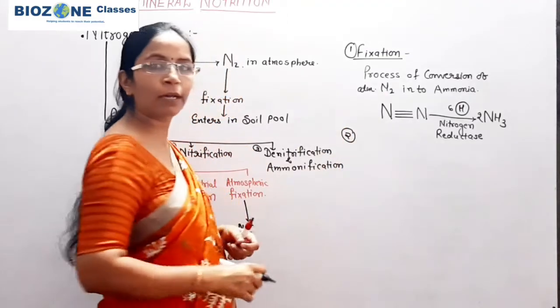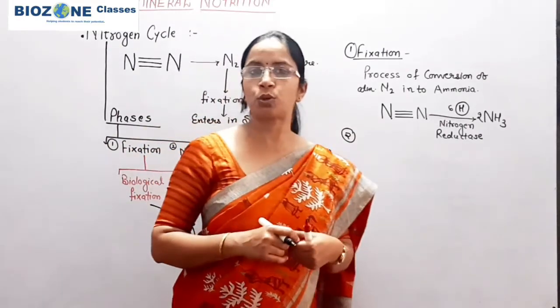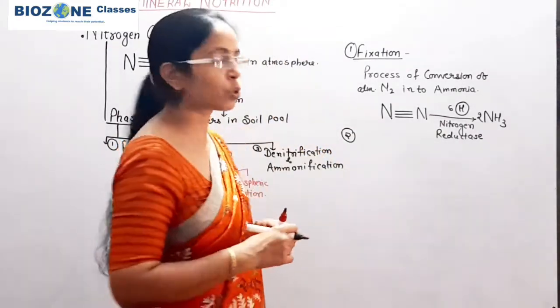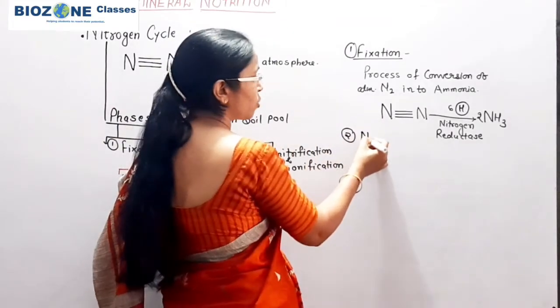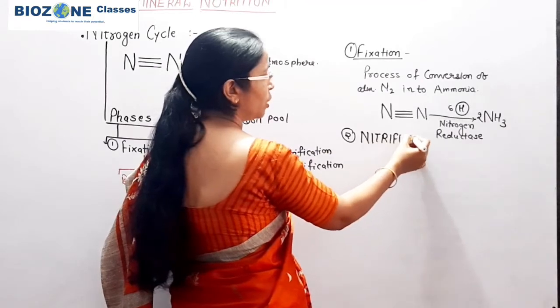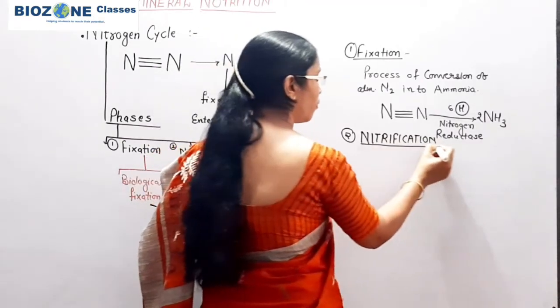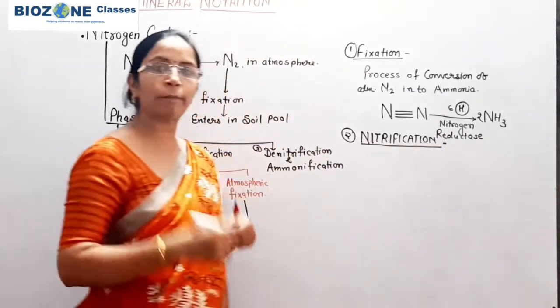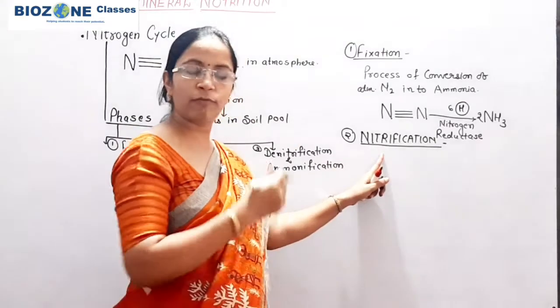Second part: after fixation, when the ammonia gets formed, it enters the soil pool, and inside the soil this ammonia undergoes the second phase of the nitrogen cycle, that is nitrification. Nitrification is most important for your objective exams, because the names of the bacteria are asked from this part.